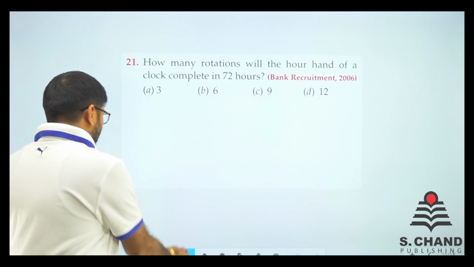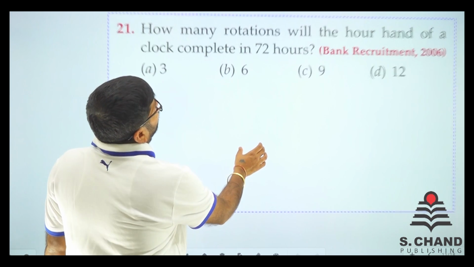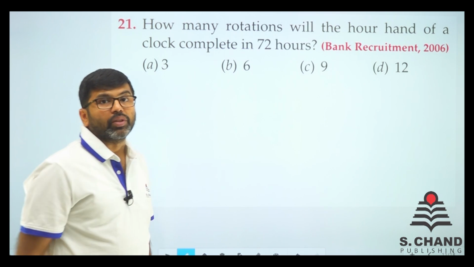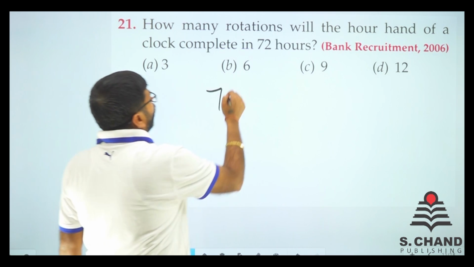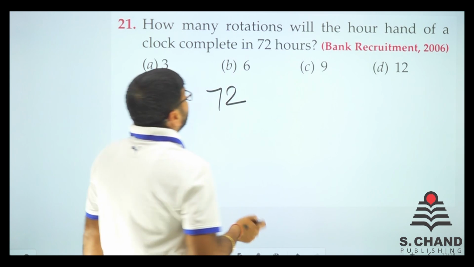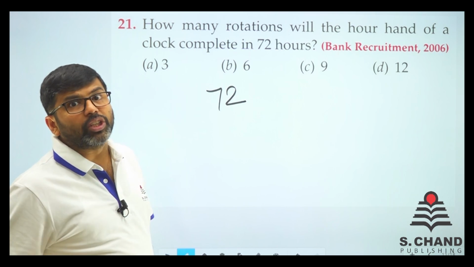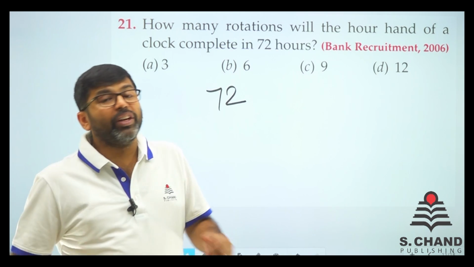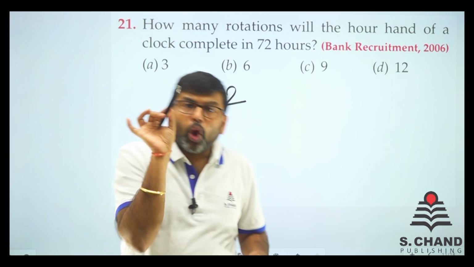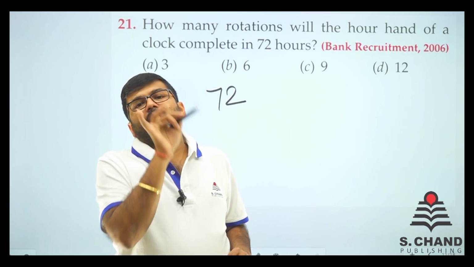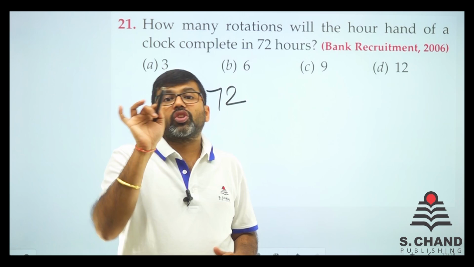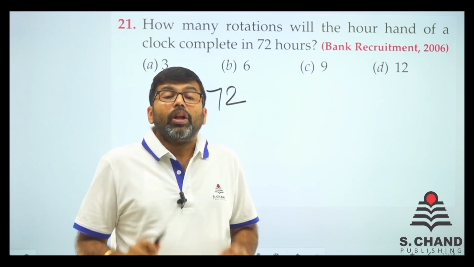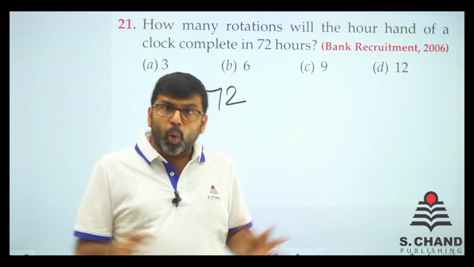Bank recruitment 2006. What is the question? How many rotations will the hour hand of a clock complete in 72 hours? So in total, we want to go for 72 hours. But a clock takes rotation how much in how many times? See, 24 hours or 12 hours. You need to understand. A clock has just 12 hours and it completes one rotation, 2 rotation, 3 rotation. 24 hours is the day and night in total.